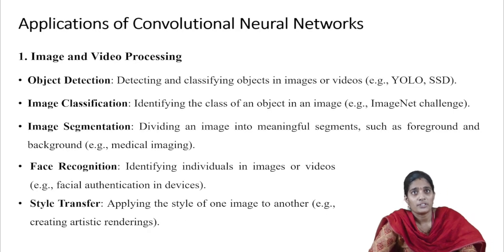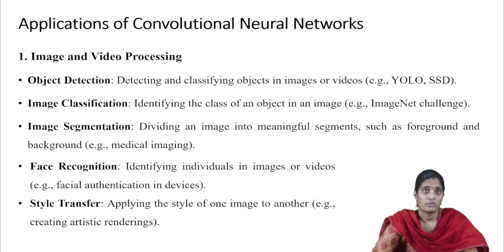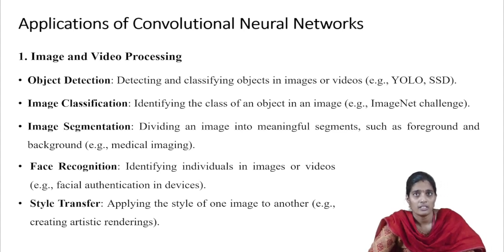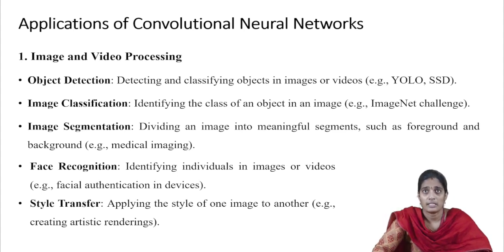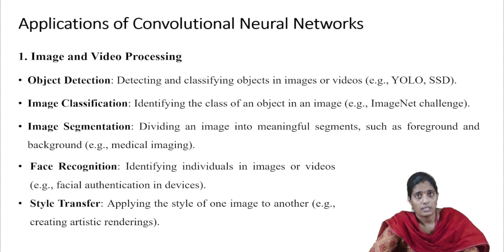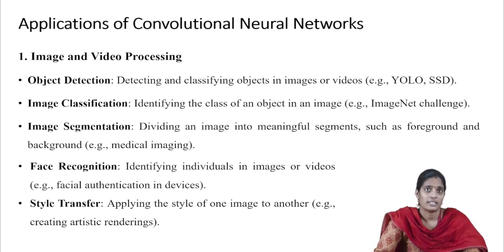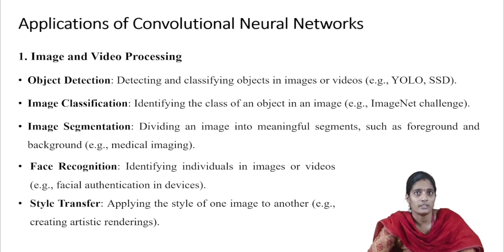Coming to the applications of convolutional neural networks, the first one is image and video processing. In that, we are going to perform various tasks. Object detection. If we want to detect any object in particular images or videos, we can use CNN. For example, YOLO, you only look once, or SSD we can also use for object detection. Next one is image classification. Here we are going to identify a class of objects in an image. The default dataset is the ImageNet challenge.